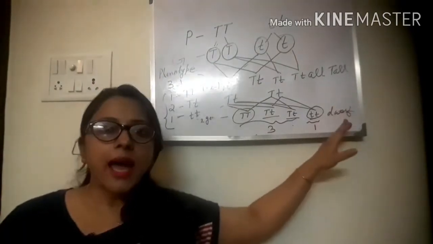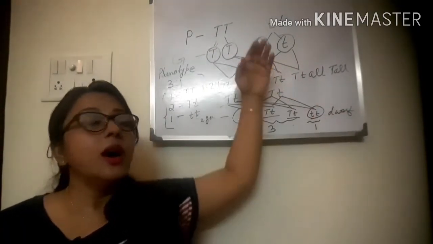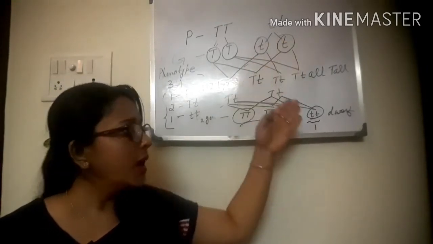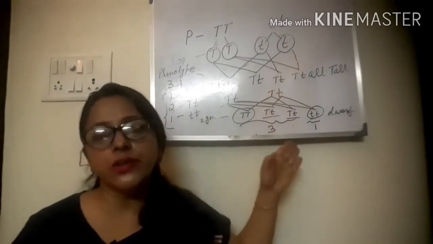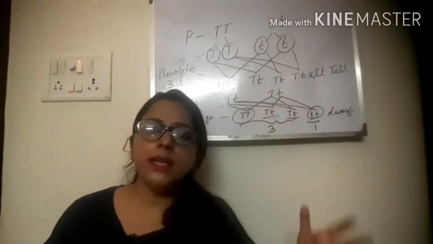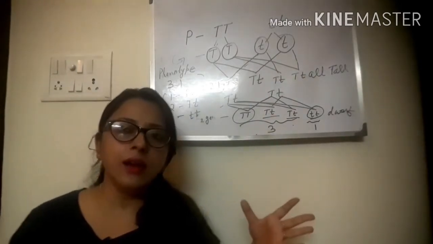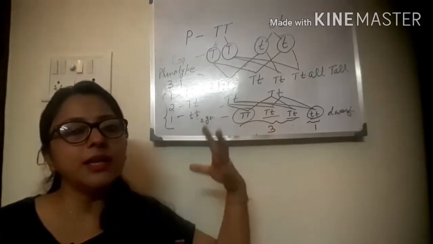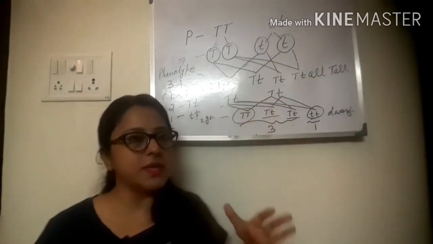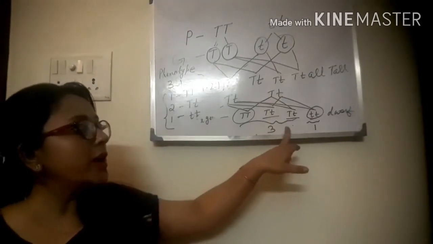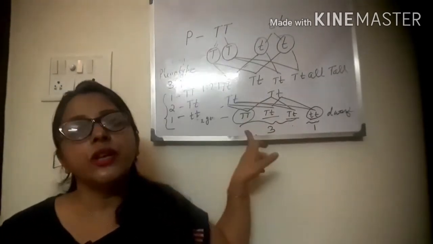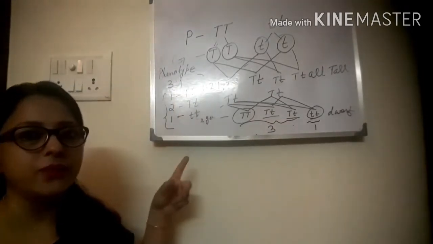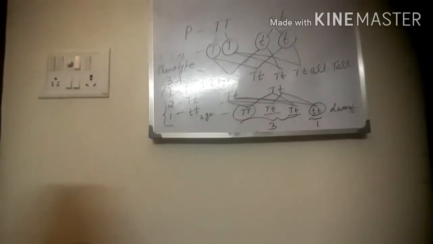From the grandparent, 1 trait can be seen after skipping 1 generation. Mendel did many experiments regarding this feature, and in all of them he got the same result: phenotypic ratio 3:1 and genotypic ratio 1:2:1. You can see the board properly.